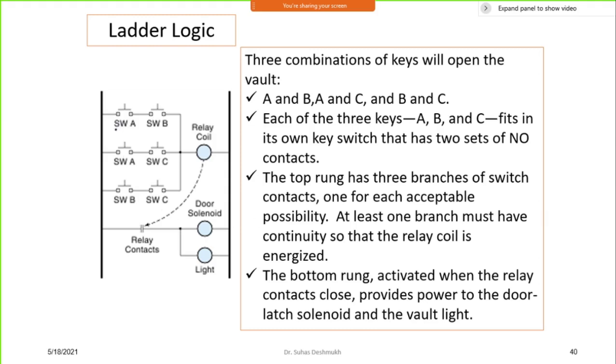Thus, switch A, switch B, switch A, switch C, switch B, switch C. These are nothing but open type contacts. They are not closed type contacts. Different types of contacts, or different symbols, are used in different books. You can just look at this, but don't worry about the symbols. Keep only this in mind: you have to use only 4 symbols, and that's it. Okay, so this is the way the operation will start.